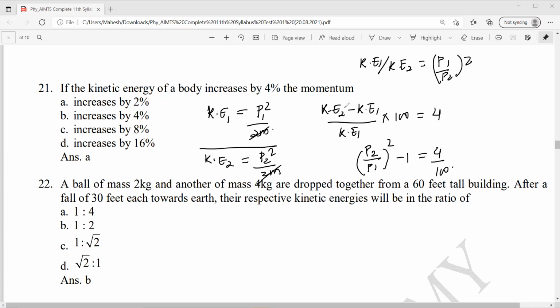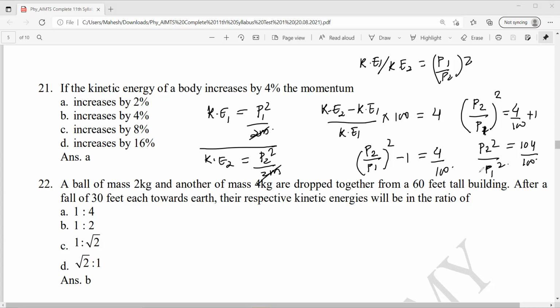Increase by 4%, right? Final minus initial by initial into 100 equal to 4. So P2 by P1 whole square minus 1 equal to 4 by 100. This becomes P2 by P1 whole square equal to 4 by 100 plus 1, 104 by 100. This is P2 square by P1 square.